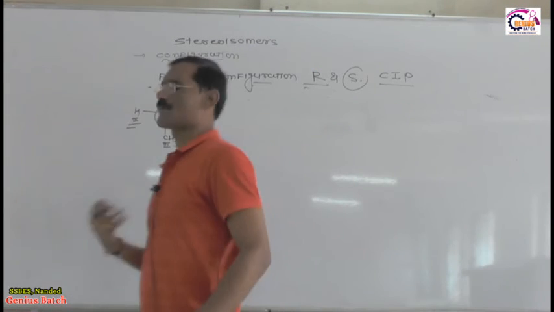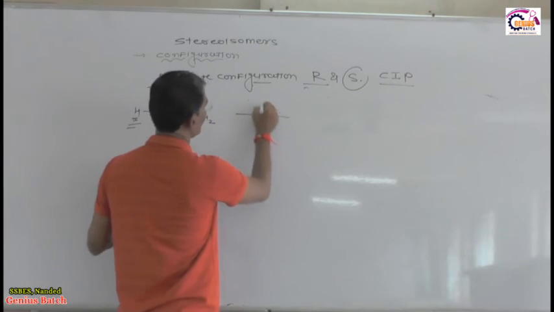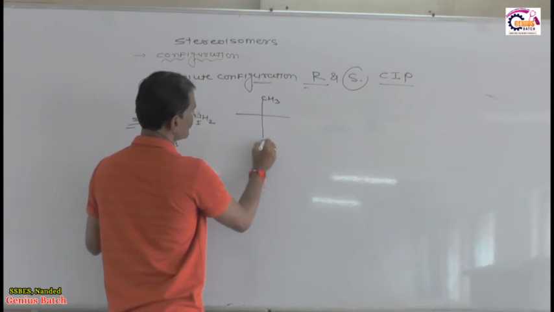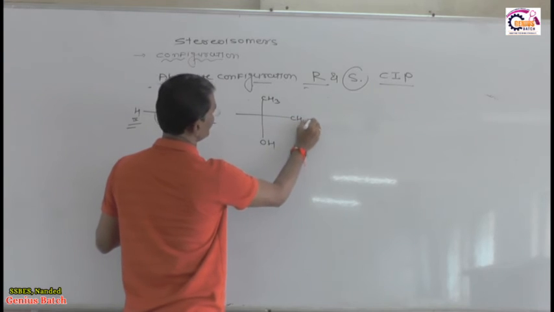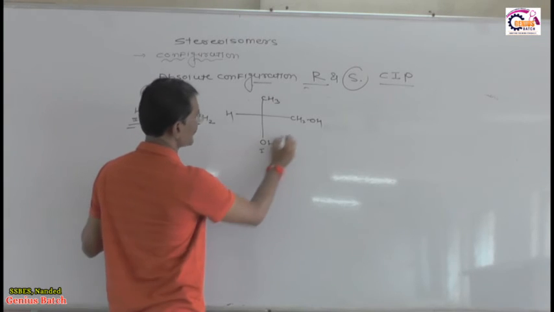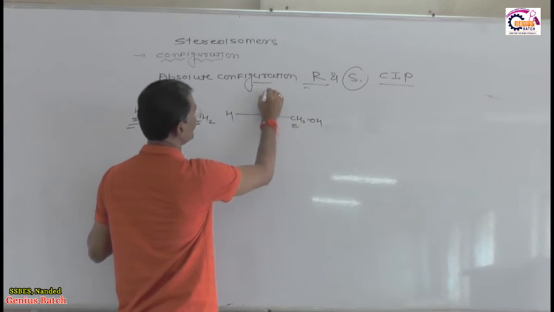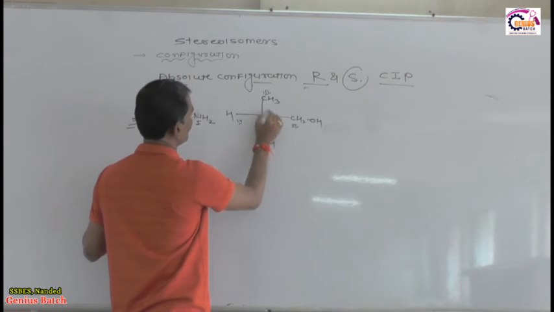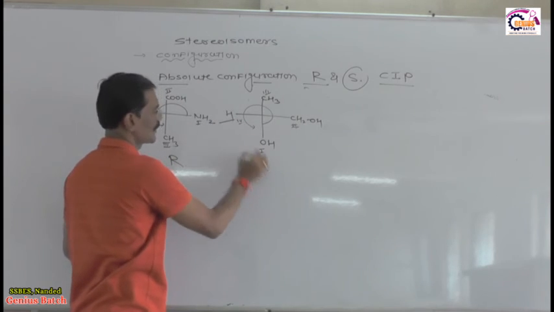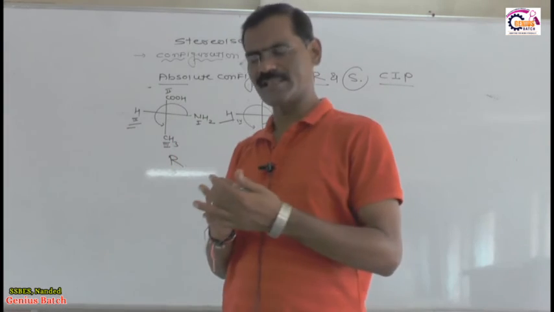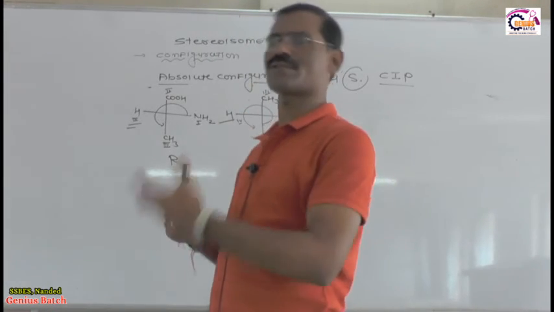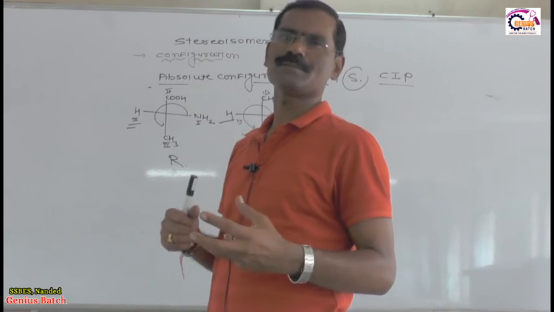Yes. Now we go toward the next example of this molecule. Suppose this is CH3, this is OH, this is CH2OH and this is H. First priority OH, second priority CH2OH, third priority CH3, and H is fourth priority. What about rotation? Rotation is anti-clockwise, but H is horizontal. This is called S, and this is called R and S nomenclature. You will see so many examples in your books. Refer to so many books related to stereochemistry and solve all these examples.